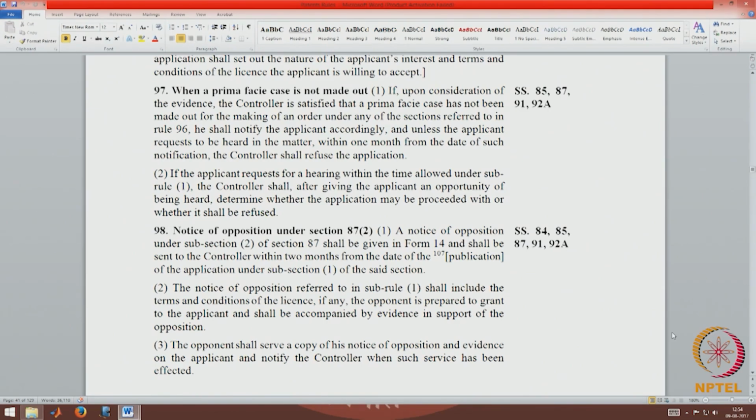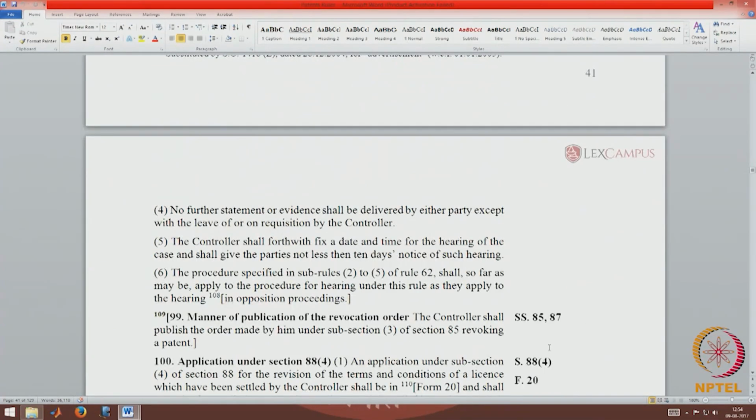So that the controller can also consider, if a license is to be granted, what are the terms on which the patentee is willing to grant it. So, while sending the notice of opposition, the opponent, that is the patentee, can also include what are the terms and conditions that he wants in the license. 3. The opponent shall serve a copy of the notice of opposition and evidence on the applicant and notify the controller when the service has been effected.